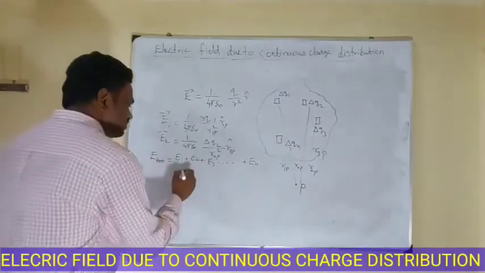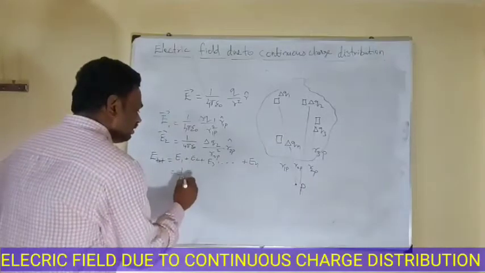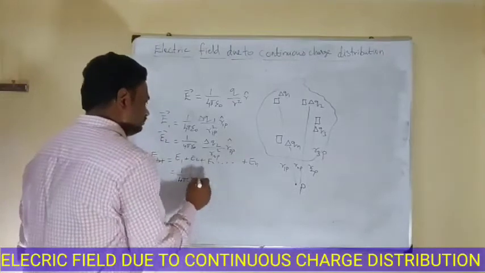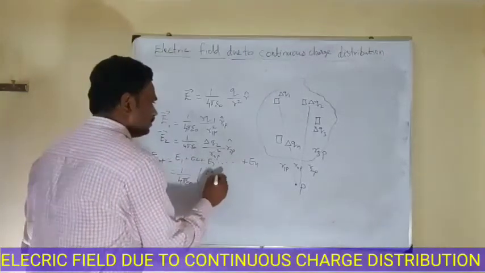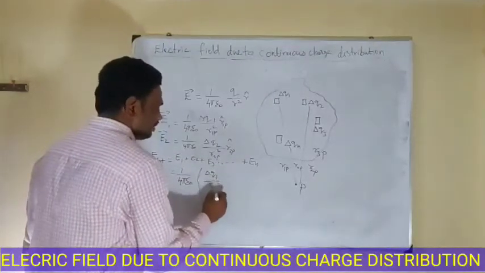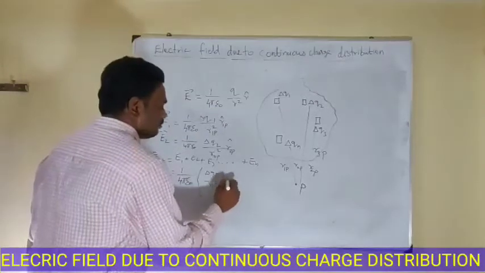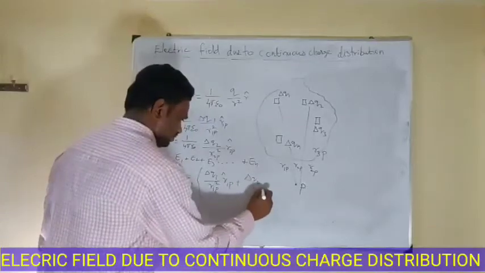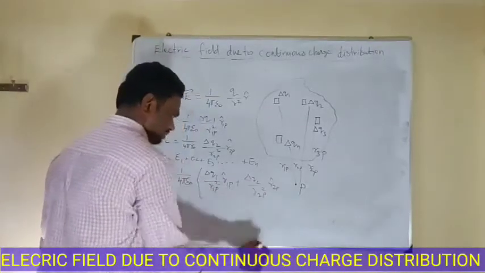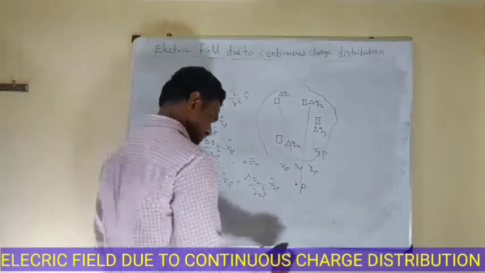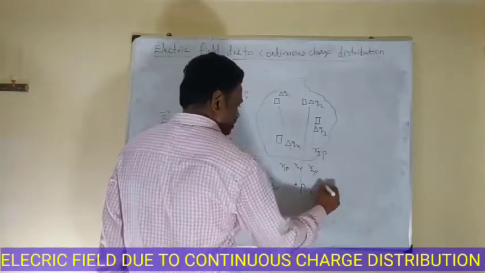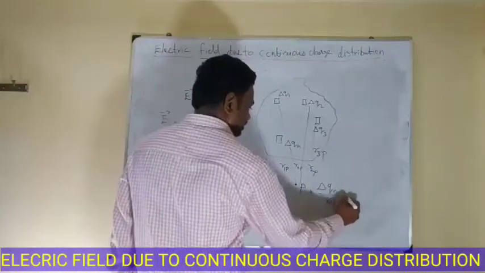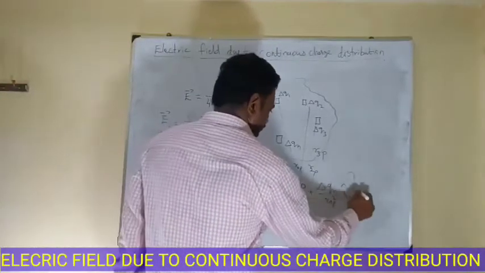In all the cases, the 1 by 4 pi epsilon naught is the same, so I'm going to take it as a common factor, 1 by 4 pi epsilon naught. Then delta Q1 by R1p square R1p cap plus delta Q2 by R2p square R2p cap. Similarly, we can write up to the nth particle, plus delta Qn by Rnp square into Rnp cap.